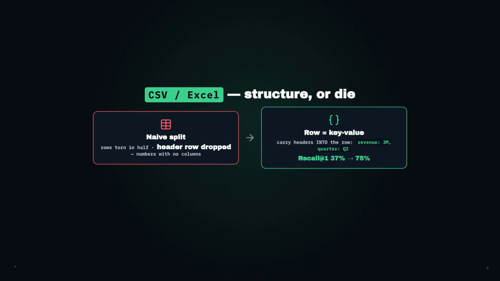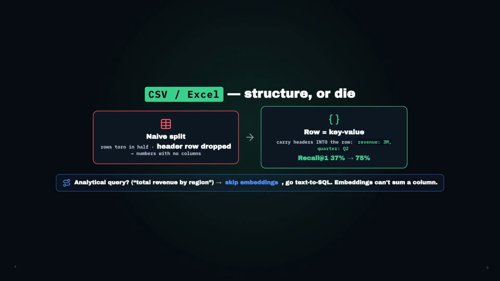And one more pro move. If the question is analytical, like total revenue by region, don't embed rows at all. Embeddings can't add up a column. Load the sheet into SQL and let the model write a query. Big companies route spreadsheet questions to text-to-SQL, not vector search.